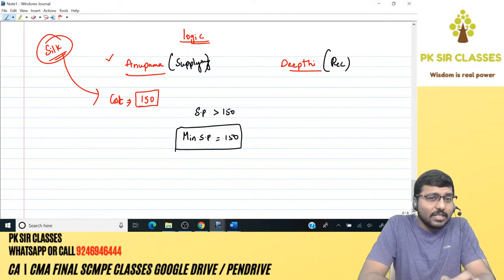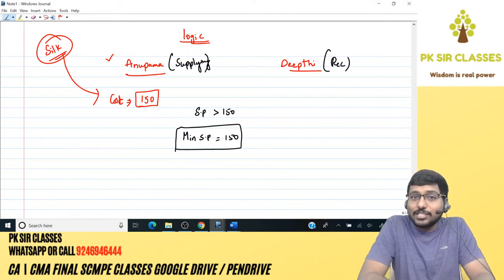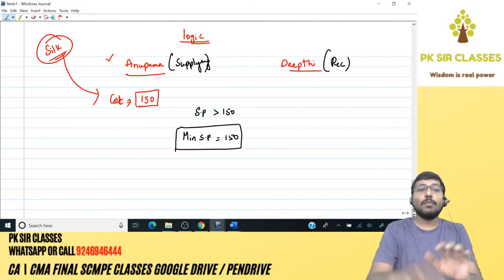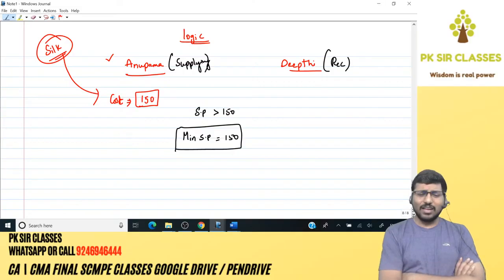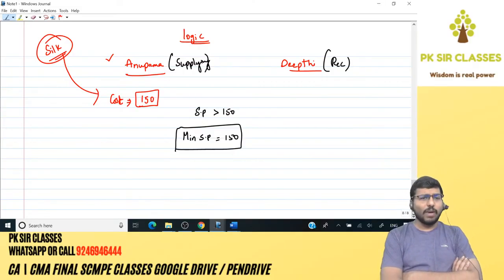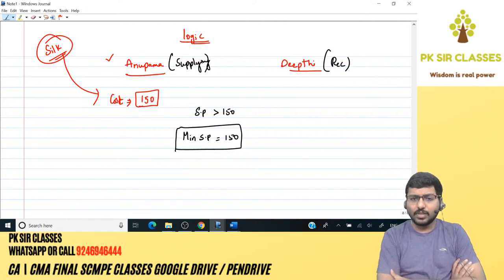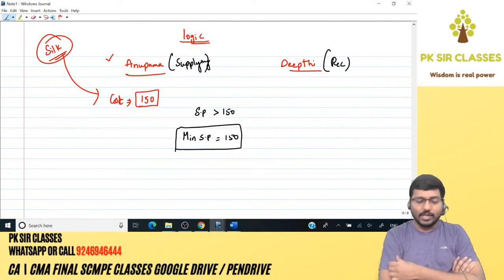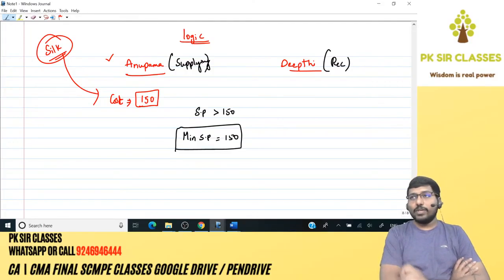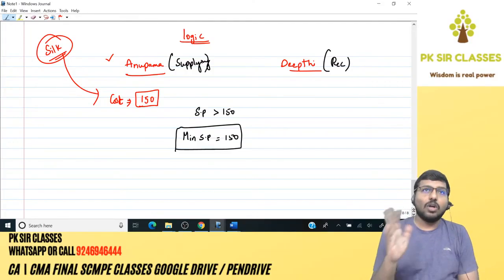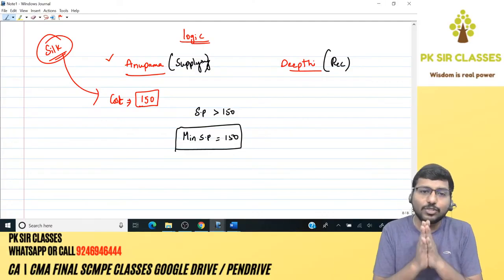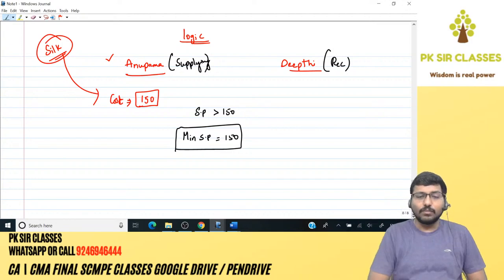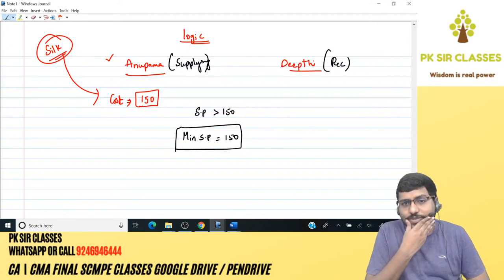So can you keep the selling price less than 150 and expect the transaction to happen? The answer is no. The transaction will not happen because the supplying division, Anupama, will not be willing to sell. She will say, I will not sell because I've spent 150 rupees to buy it. Why would I sell for a price less than 150? Common sense, correct? You got it? Okay, so we all are convinced, right? Because she has spent 150, definitely she expects something more than 150. Therefore, the minimum selling price has to be 150. Understood? What about the maximum selling price?